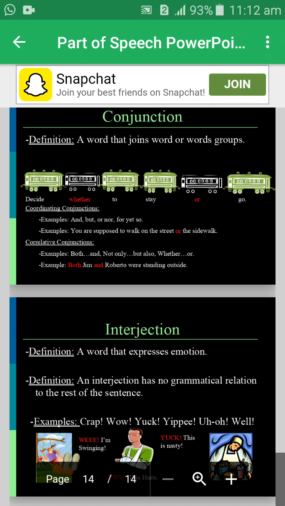Now, interjection. Definition of interjection: a word that expresses emotion. An interjection has no grammatical relation to the rest of the sentence. Example: crap, wow, yuck, yippee, oh, well. I am singing, yuck, this is nasty.